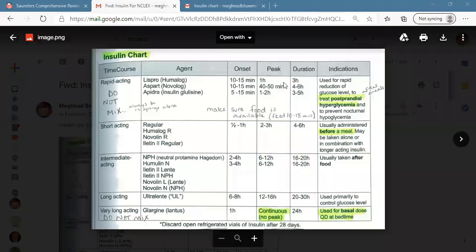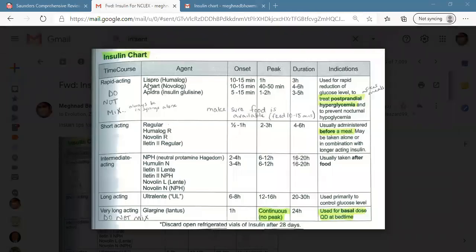I told you that there are several categories of insulin: rapid, short, intermediate, and long acting. So we categorize the insulin on the basis of the duration of action and also the patient's requirements or condition. Usually the rapid acting insulin we do not mix with any other insulin. I said we do not mix.